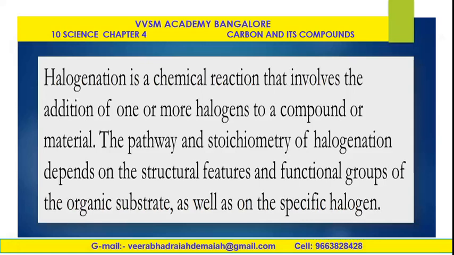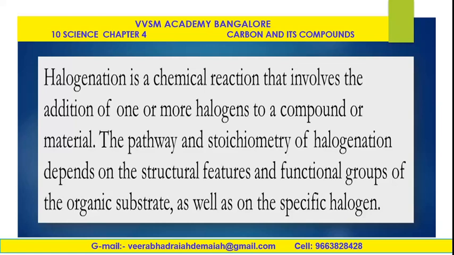Now coming to halogenation. It is a chemical reaction that involves the addition of one or more halogens to a compound or material. The pathway and stoichiometry of halogenation depend on the structural features of the functional groups of the organic substrate as well as the specific halogen. Halo means salt, gen means generator. Halogen means salt generator, my dear friends. Whatever the halogens are, they are all salt generators. Examples: fluorine, chlorine, bromine, iodine, etc.